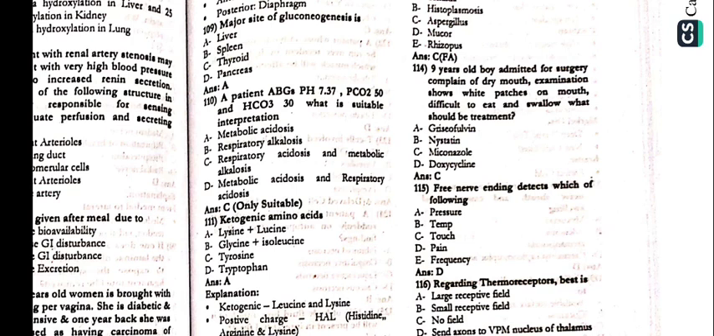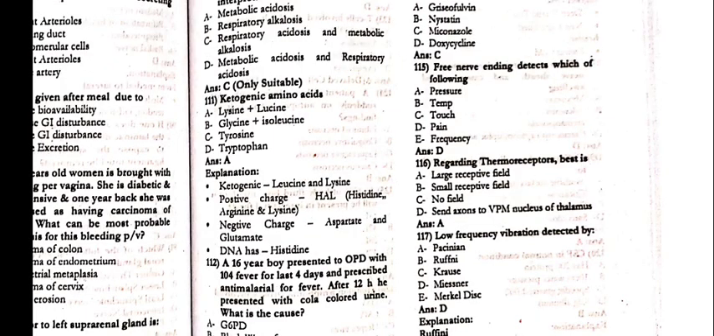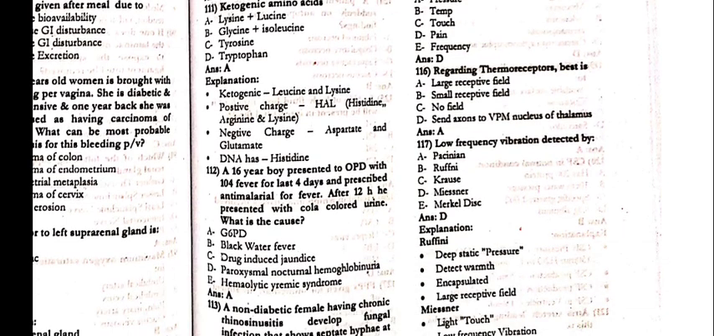114, a 9-year-old boy admitted for surgery, complaints of dry mouth. Examination shows white patches in the mouth, difficult to eat and swallow. What should be the treatment? That is Miconazole. 115, the free nerve endings detect which of the following? That is pain. 116, regarding thermoreceptors, best is large receptive field.